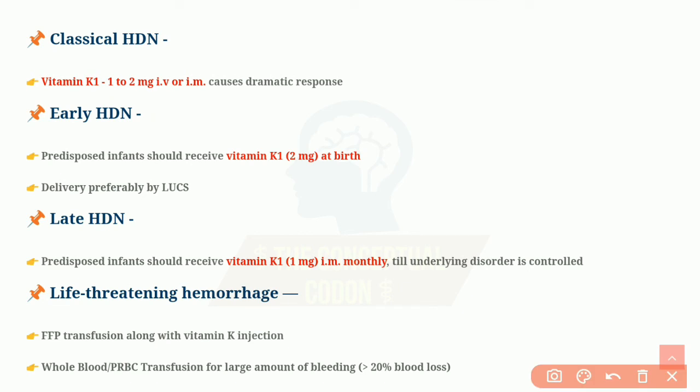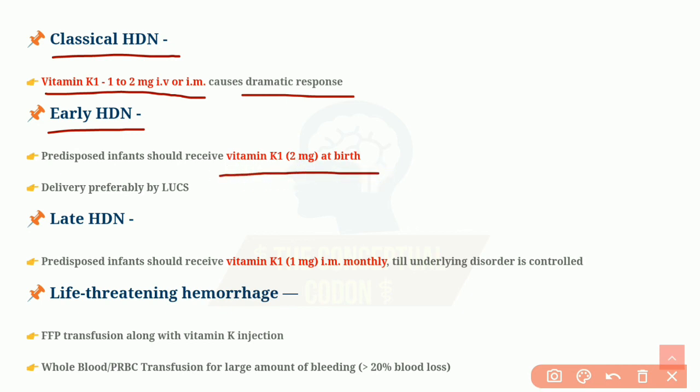Coming to the treatment of various types of HDN. Classical HDN is treated with vitamin K 1 to 2 milligram IV or IM, and it causes a dramatic response. In case of early HDN, the predisposing factors are identified, like maternal drug intake. If the mother is taking anticonvulsants or warfarin or rifampicin, the newborn should receive vitamin K 2 milligram at birth, and the delivery should preferably be by lower uterine cesarean section.